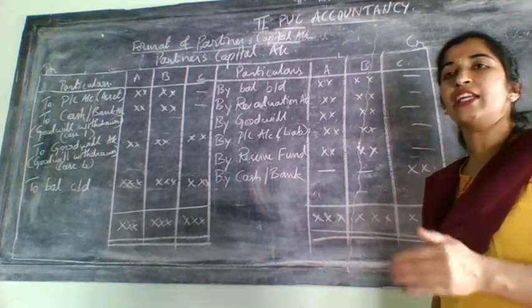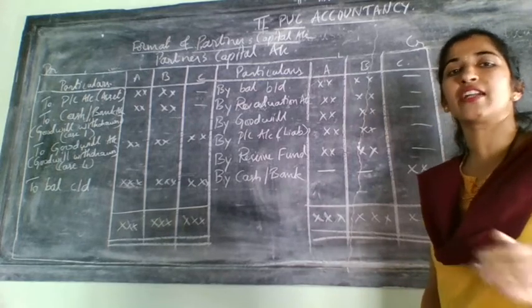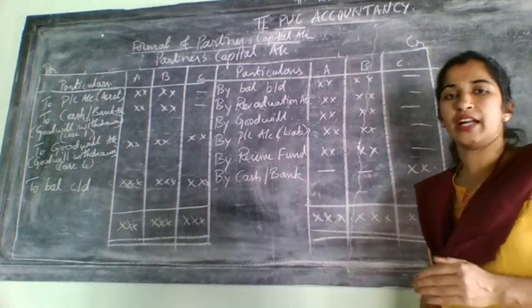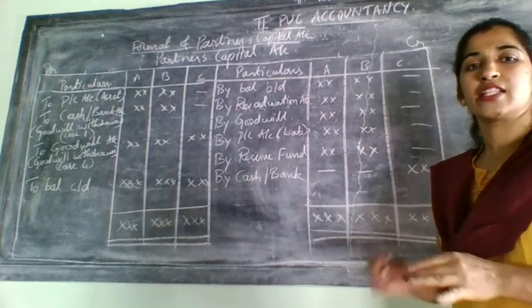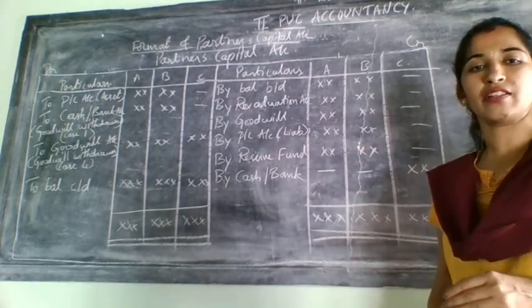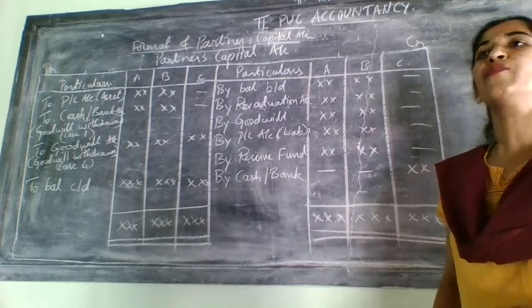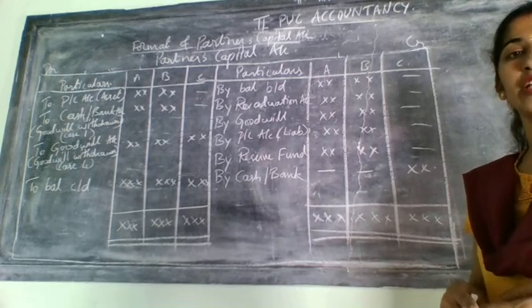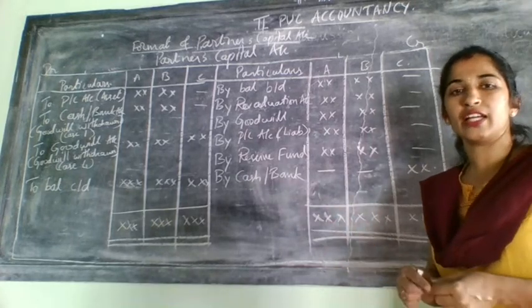If they incur loss also, that is related to old partners only, and the new partner is not at all entitled to it. That's why some settlement they will do in the partners' capital account, and then they will draft one more balance sheet and continue their business.